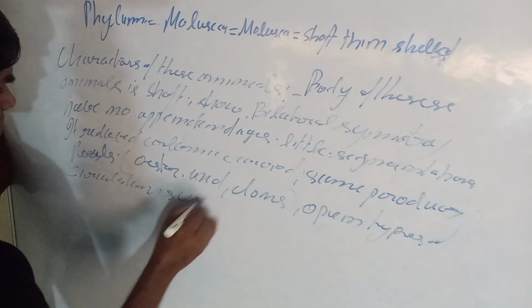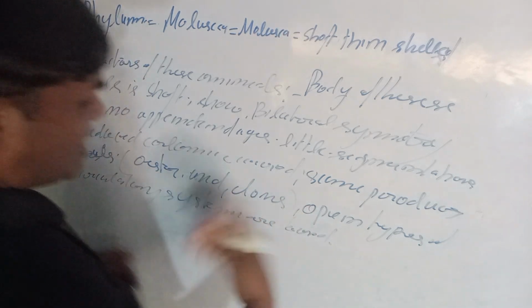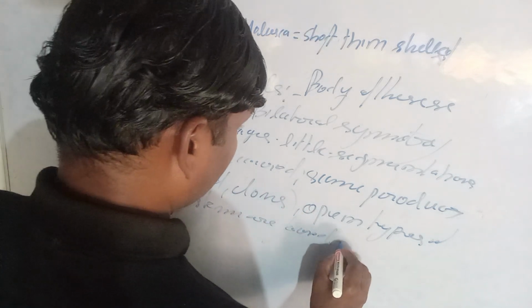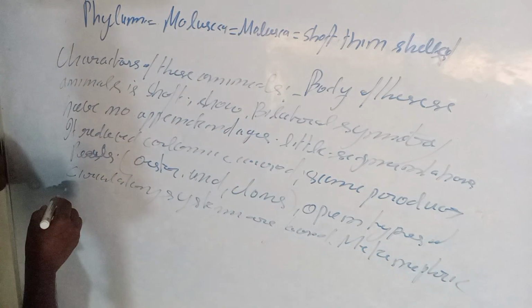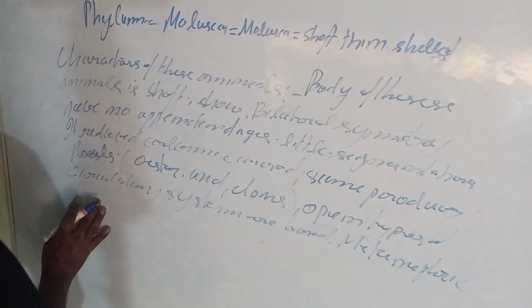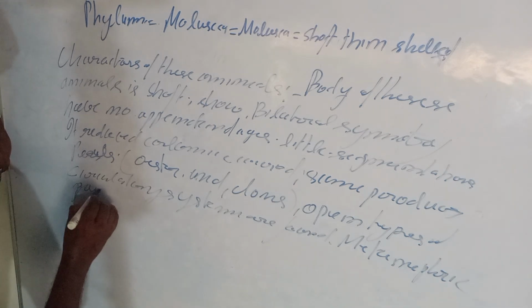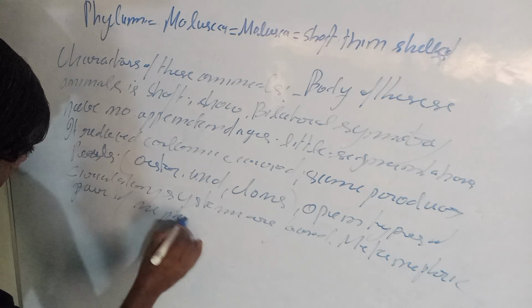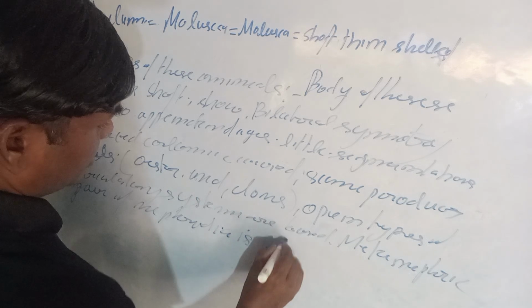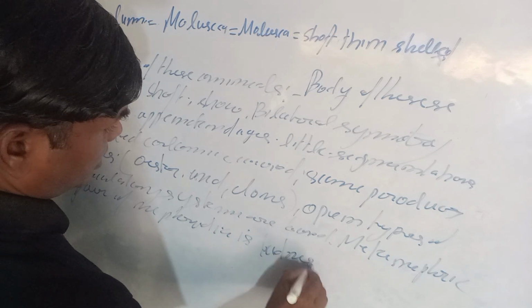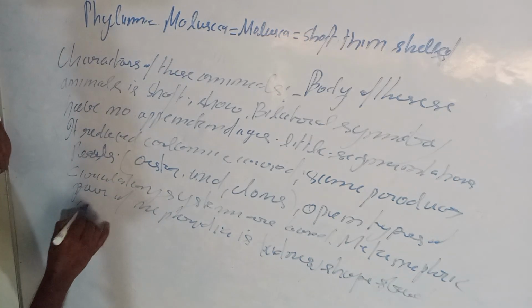These animals have a metanephric pair of nephridia, which are kidney-shaped structures that can be seen.